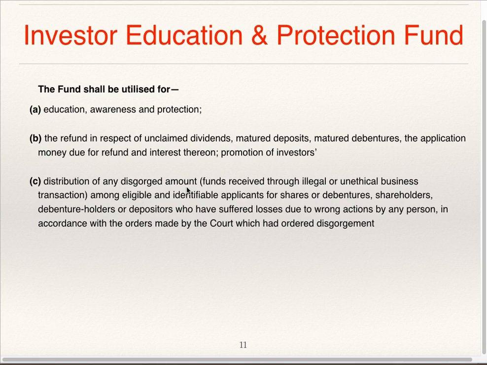Then, supposing if any disgorged amount is there, that is, the amount which has been received through unethical or illegal business, distribution of the same among eligible and identifiable applicants for shares, debentures, debenture holders, shareholders, etc., who have suffered loss due to wrong action of any person. And this is to be distributed in accordance with the orders made by court which had ordered disgorgement.